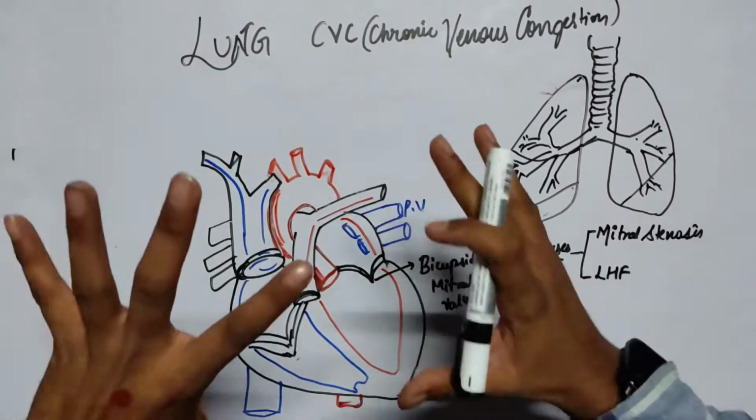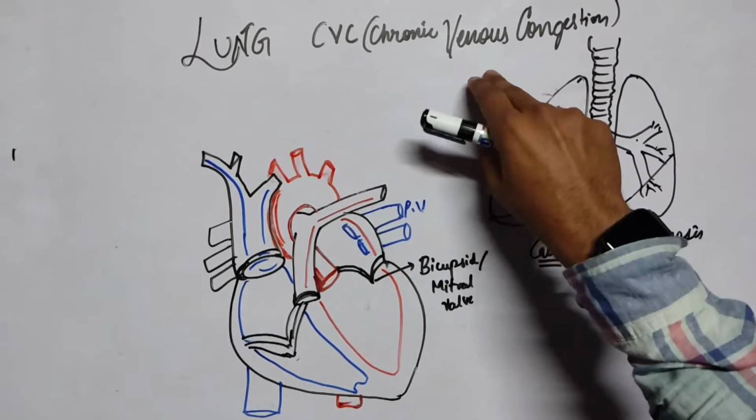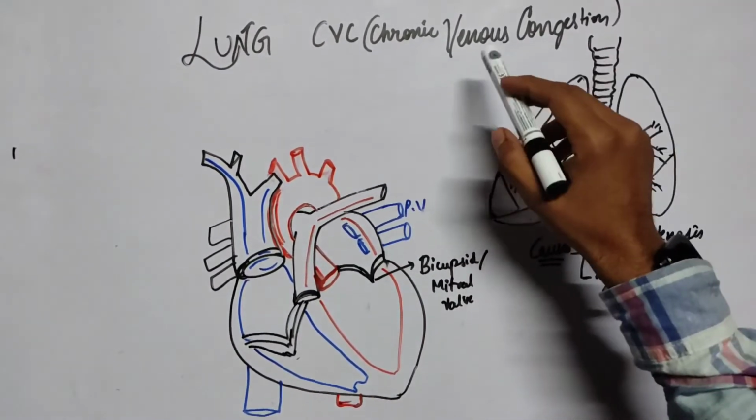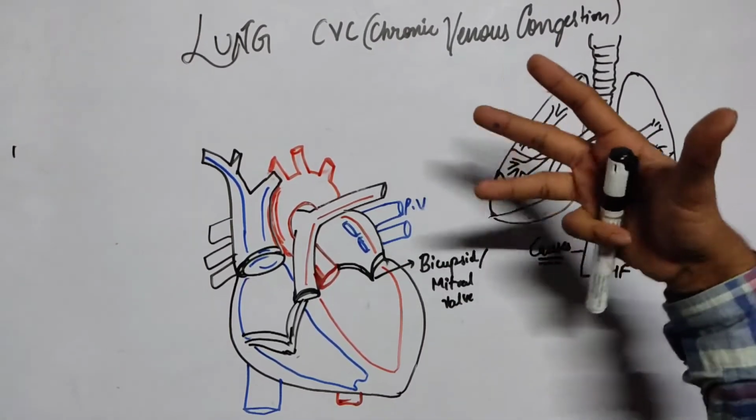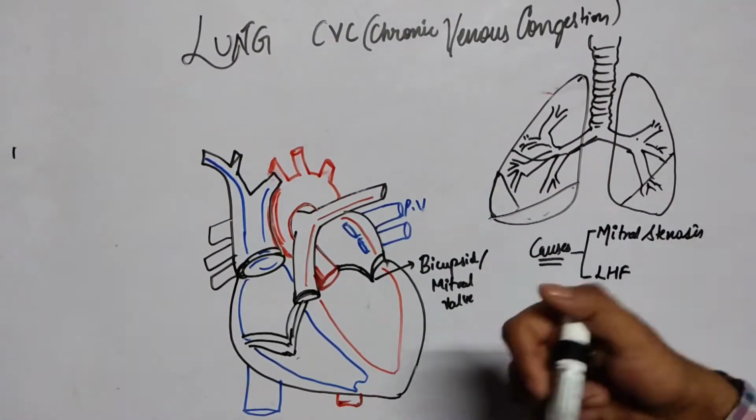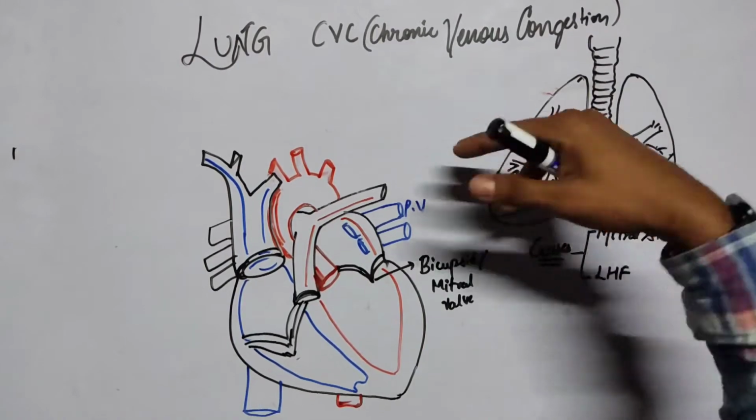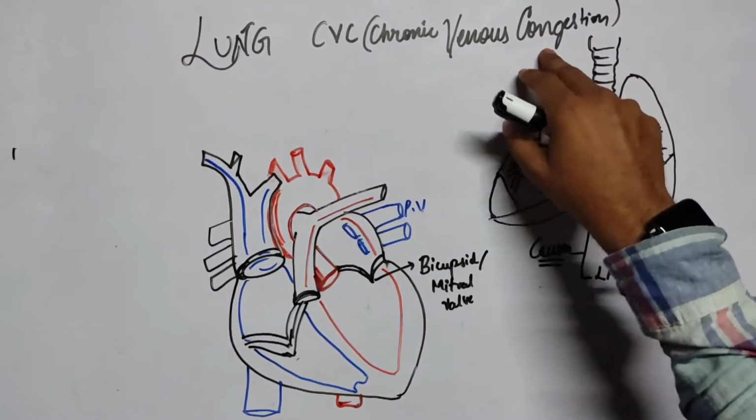So today we are going to discuss lung CVC, meaning chronic venous congestion of the lung. If you haven't watched my video about congestion and hyperemia, then please go and watch that video, because it is really helpful to understand the terms congestion and hyperemia. So what is congestion? As I told in my previous video, I am also discussing the term congestion briefly.